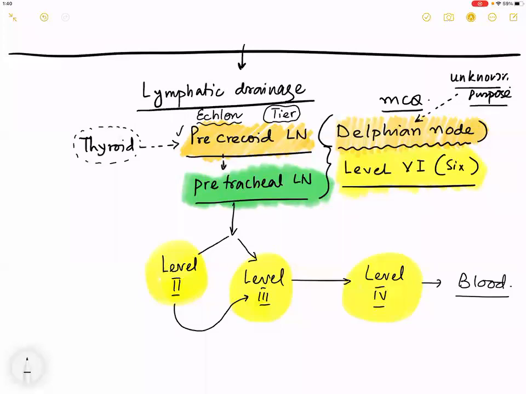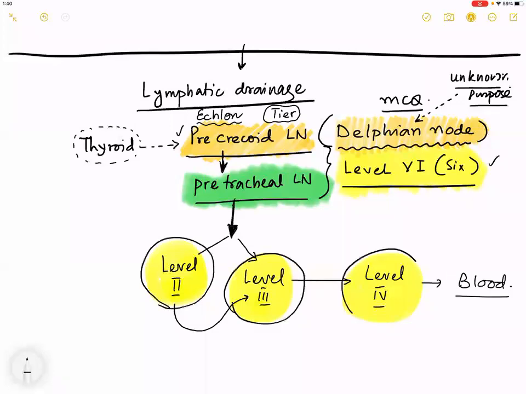Okay, so what is the first group? It is precricoid. What is the arrow going from precricoid to pretracheal? From pretracheal and precricoid, what is this called? Level 6. Thereafter, where is the arrow going? Level 2, level 3, and level 4. Okay. Have I made you understand till this point, sir? So what is echelon? Echelon is an American name for a group, tier.